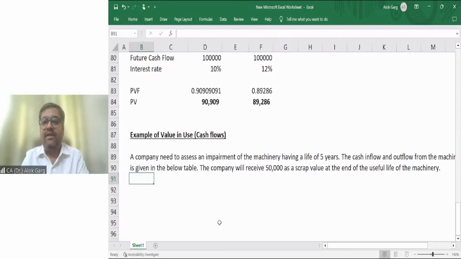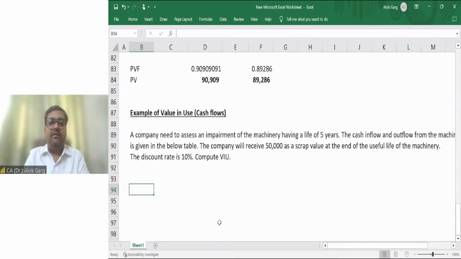Okay. The discount rate is 10%. Compute value in use.